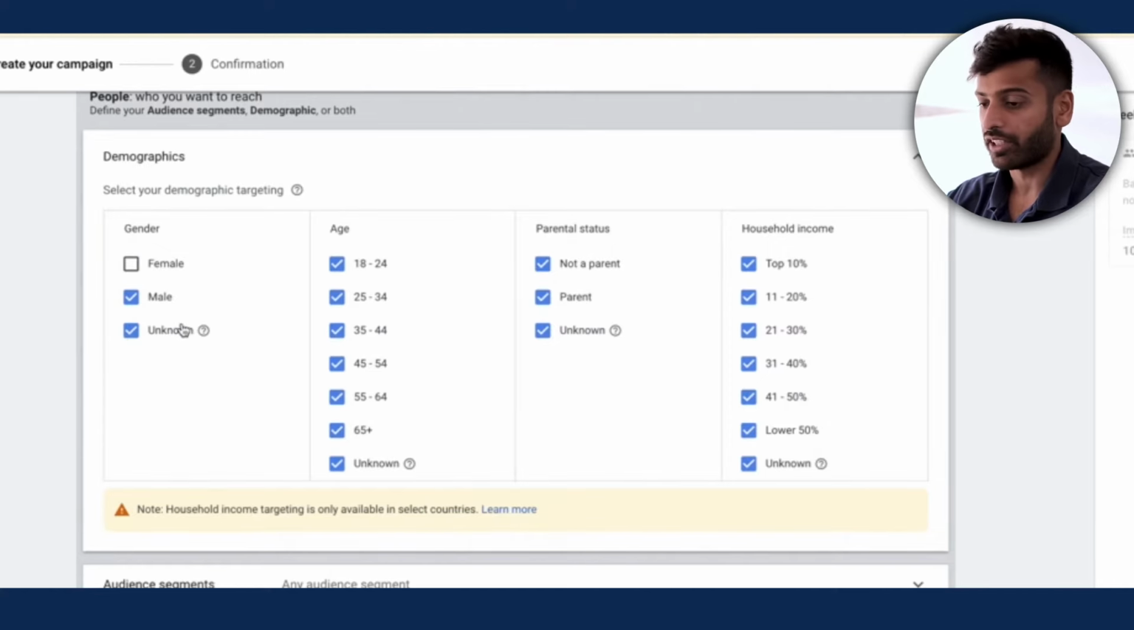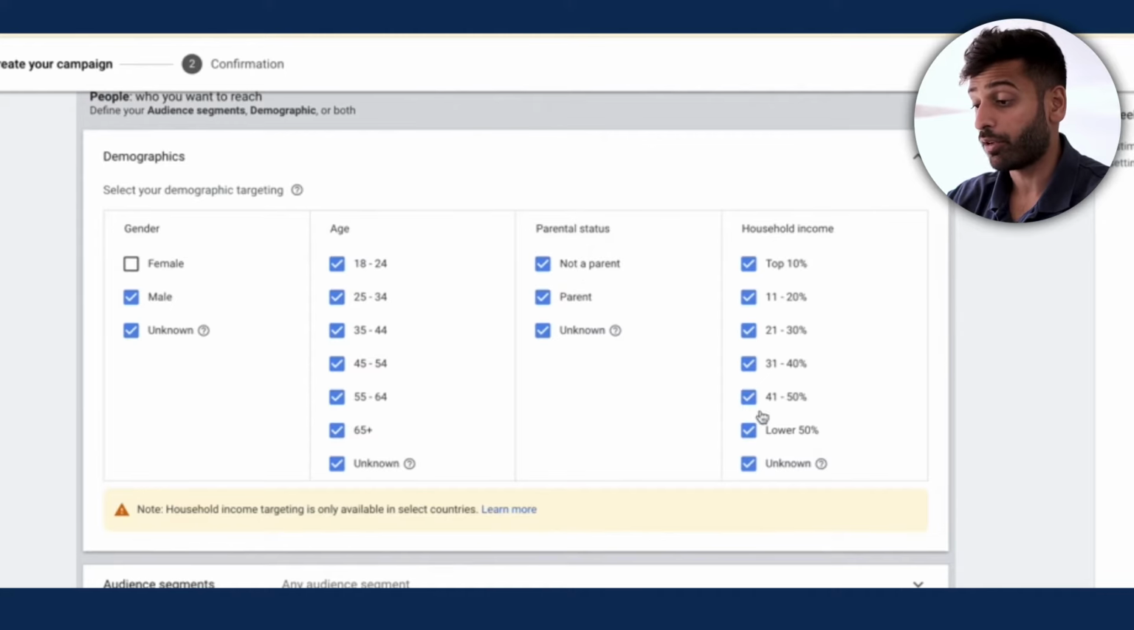And if it's really bad, I'll take it off, but usually it works quite well. Now, age as well. Typically, I always leave 18 to 24 unchecked for anything that's more expensive, as 18 to 24-year-olds don't have much money usually. Parental status. So again, this is useful if you're selling baby products.